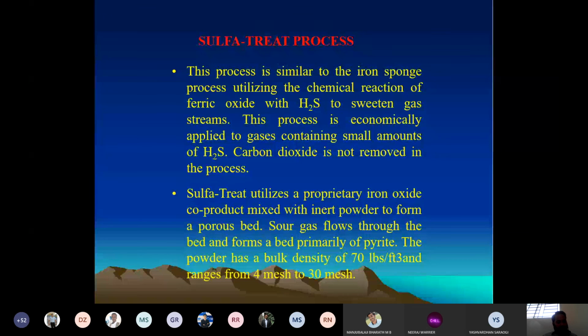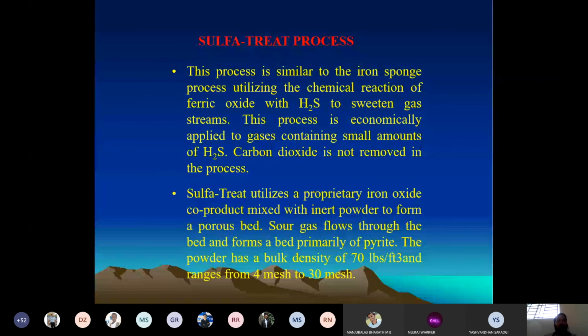In the iron sponge process, a solid bed process, first you recovered only the H2S. We haven't recovered carbon dioxide at all. It means no provision is there to recover the carbon dioxide present in the natural gas. Here we have an inert powder. This inert powder will take up the role of separating the carbon dioxide, while iron oxide takes up the role of separating the sulfur present in the natural gas.